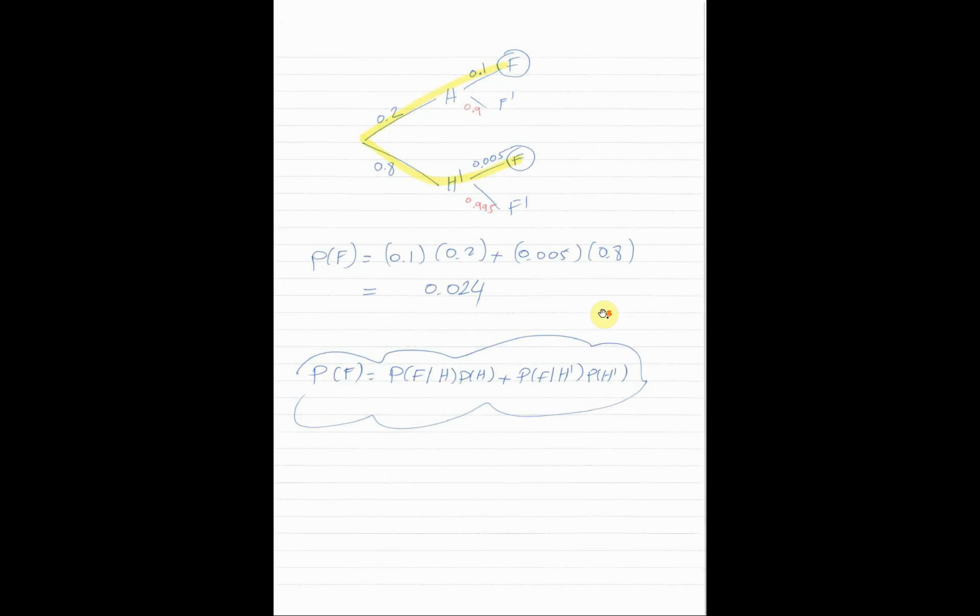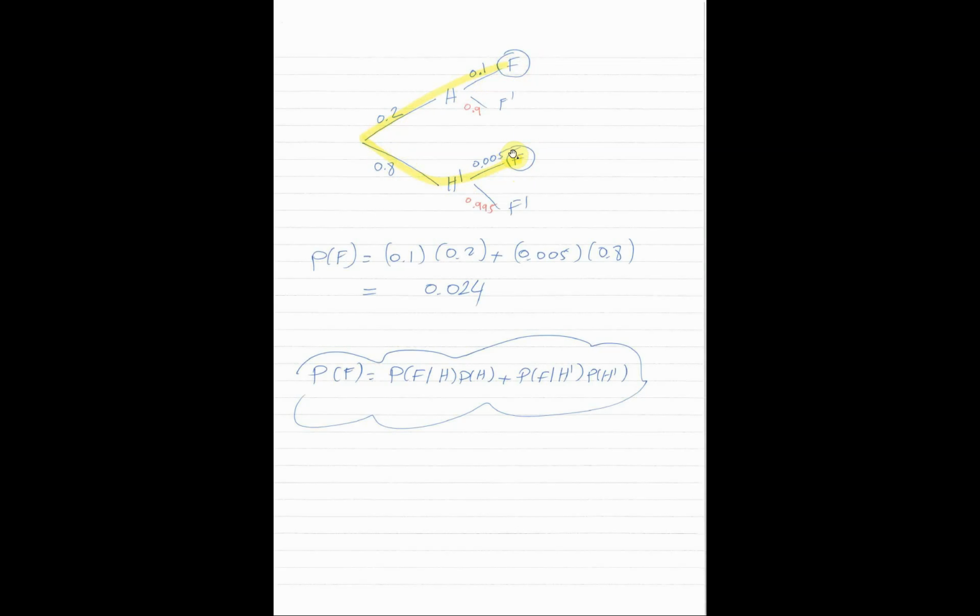What we're doing here is exactly the same. We applied the total probability rule. This is the probability of failing given high times the probability of high, plus the probability of failing given not high times the probability of not high. So we have essentially applied the total probability rule. However, if we draw the tree correctly, we can simplify our thinking and we don't have to really explicitly put all the symbols. It is just enough that we convince ourselves that we're basically tracing the branches until we go to fail. So we have fail here and we have fail here. So 0.2 times 0.1 plus 0.8 times 0.005. This gives us the probability of failing.